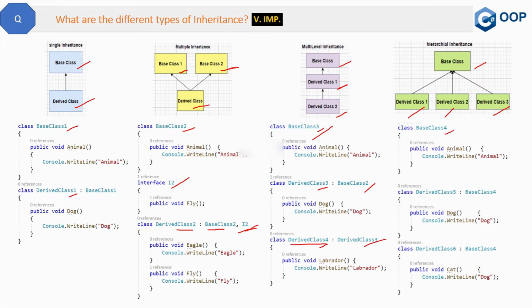We have one base class 4 and then this base class 4 is derived in derived class 5, and this base class 4 is again derived in derived class 6. So basically this is the last type of inheritance, which is hierarchical inheritance. Just to remind you again, base, parent and superclass are the same thing, and child, derived and subclass are the same thing. I hope this illustration and diagram has cleared your concepts regarding the types of inheritance. So now in the next question, we will see some more things about OOPs and C#.